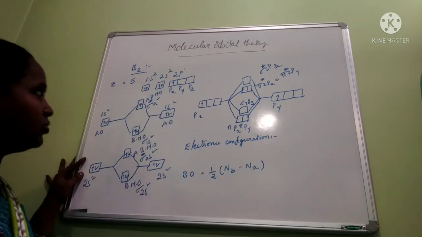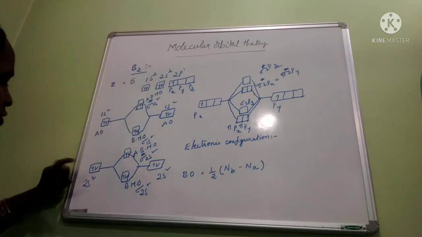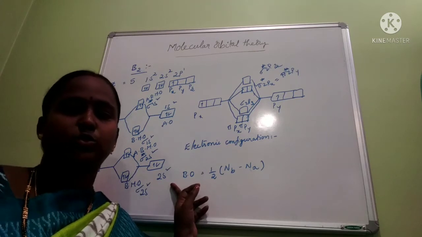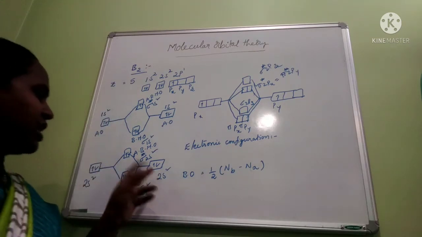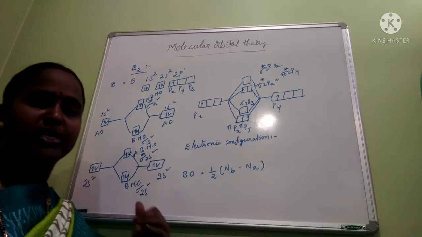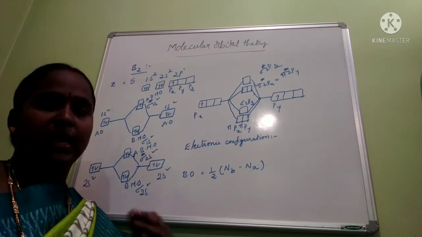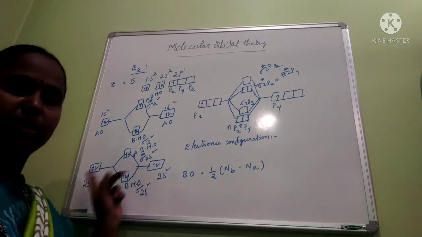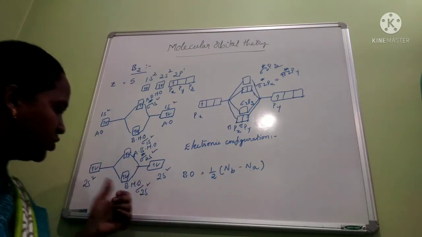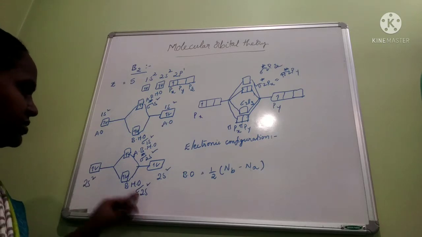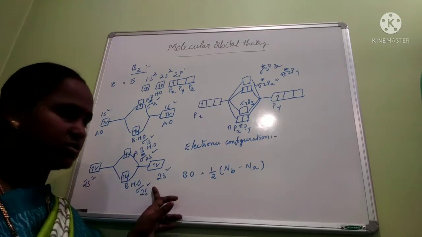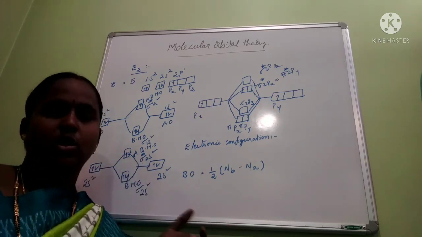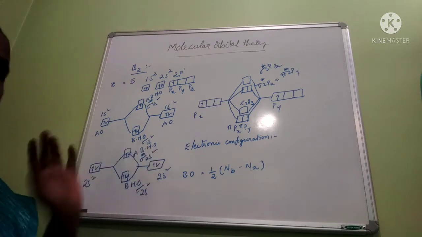Now we have to write the molecular orbital diagram for the 2s atomic orbital. In the 2s atomic orbitals also we are having 2 electrons. So 2 orbitals are combining, and 2 molecular orbitals will be formed, one bonding and one anti-bonding. Again we are having 4 electrons, so we distribute these 4 electrons in bonding and anti-bonding, 2 electrons each. This is sigma 2s with 2 electrons, so sigma 2s squared. The anti-bonding is sigma star 2s with 2 electrons, so sigma star 2s squared.